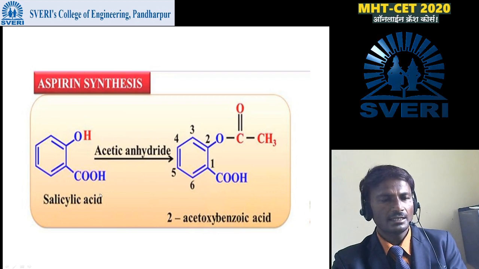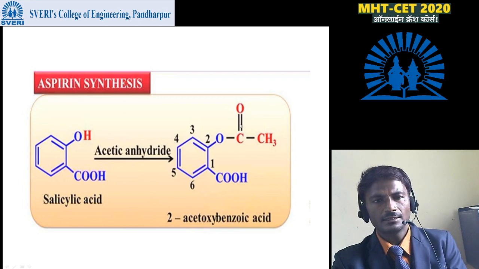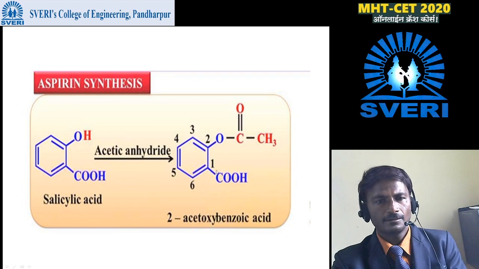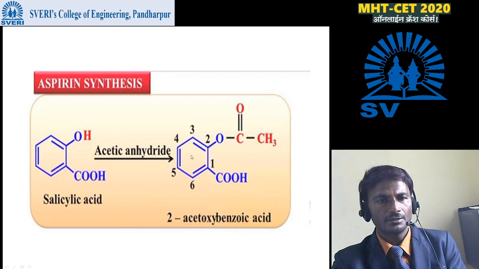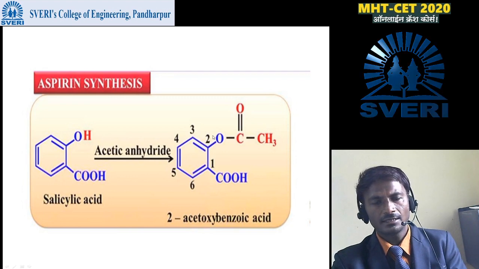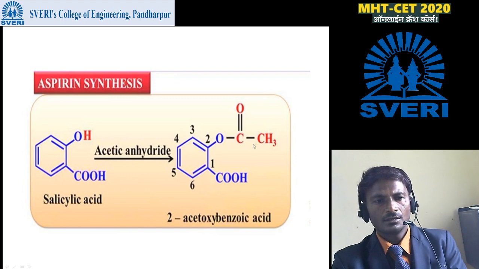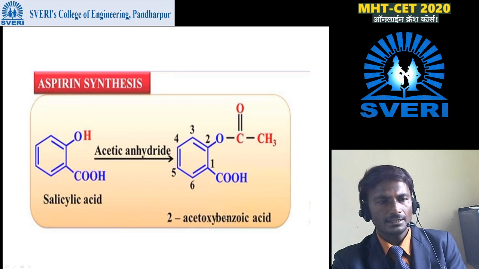Then aspirin synthesis: salicylic acid reacts with acetic anhydride. When salicylic acid is reacted with acetic anhydride, it gets converted into 2-acetoxy-benzoic acid. The COOH group is connected with this 6-membered ring, and at the second position an acetoxy group is connected here, that is why it is called 2-acetoxy-benzoic acid.